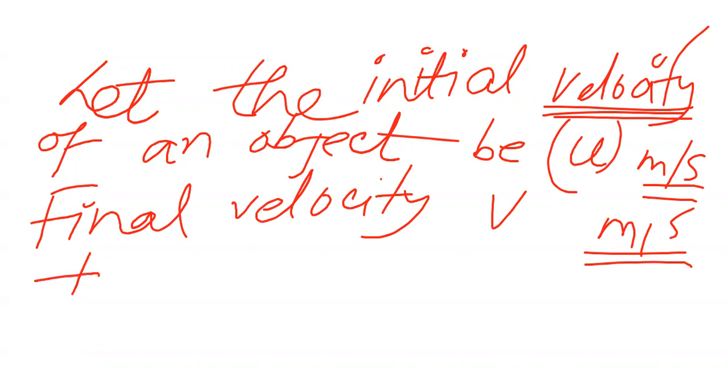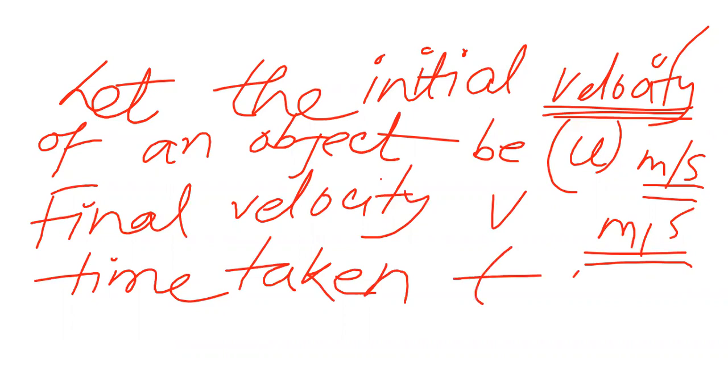And time taken, t, with seconds in bracket. Up to this clear? Just remember the example part: 40 kilometer per hour, 50 kilometer per hour, and time taken 1 hour.